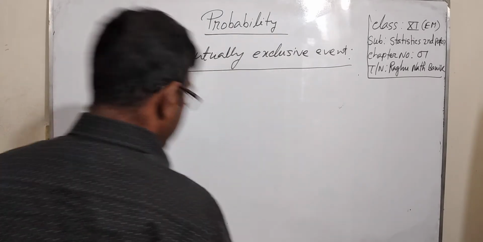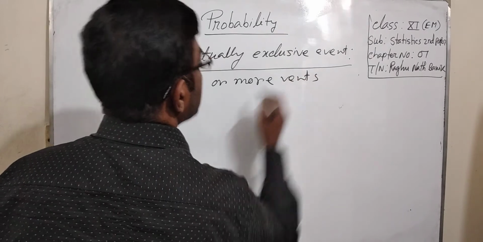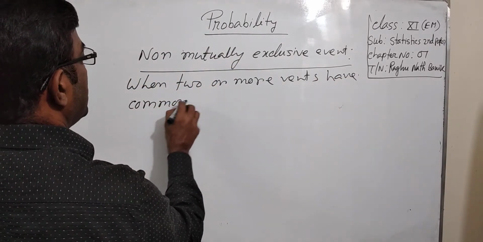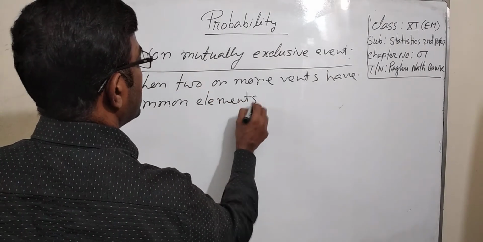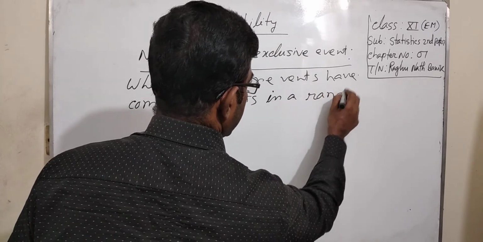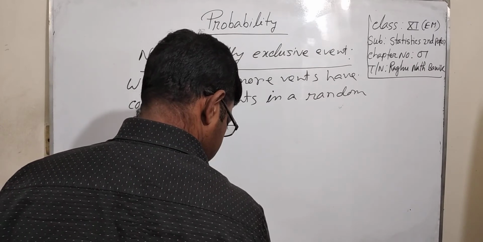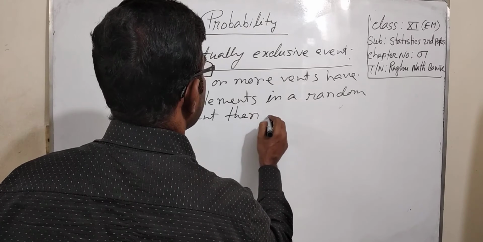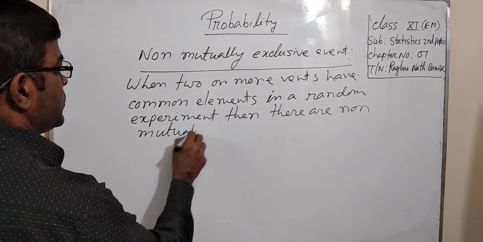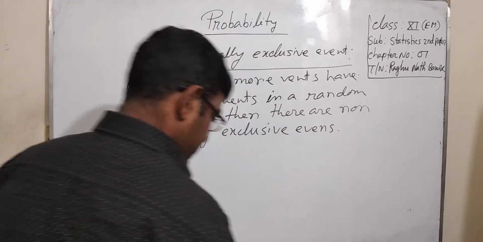When two or more events have common elements in a random experiment, then they are called non-mutually exclusive events.